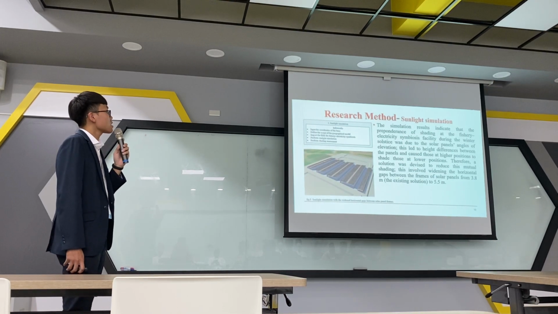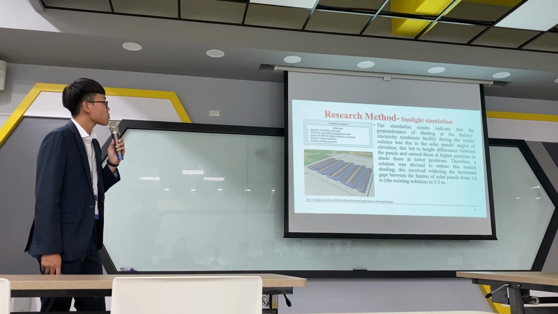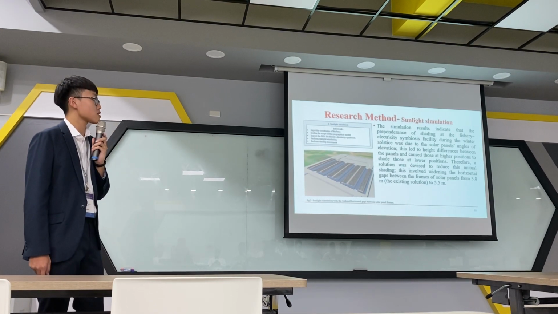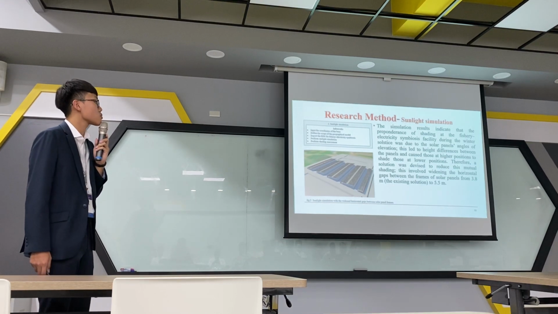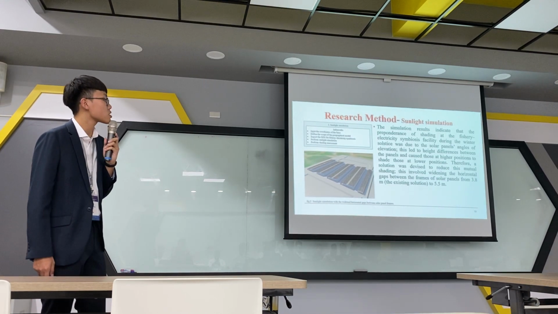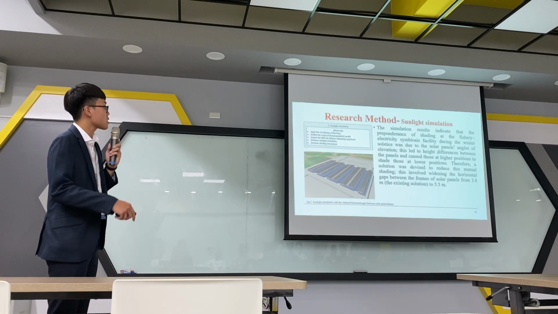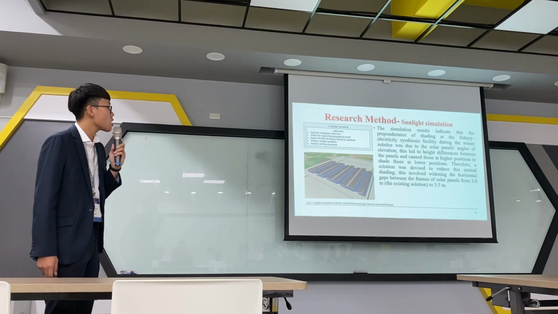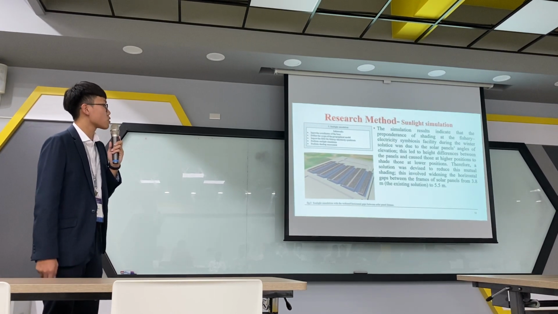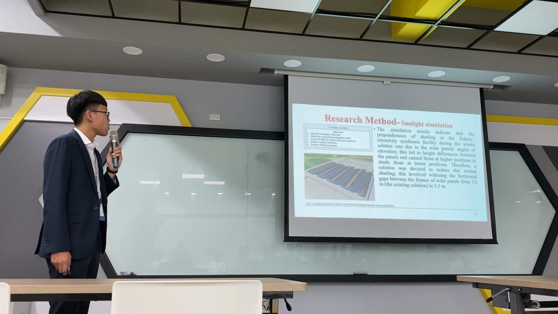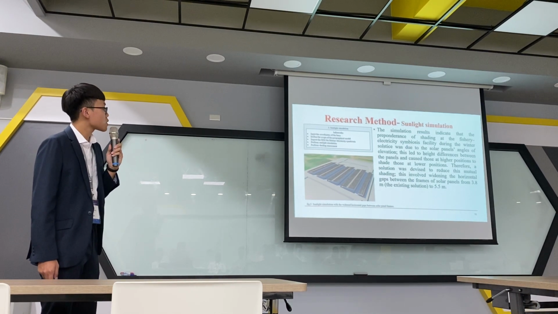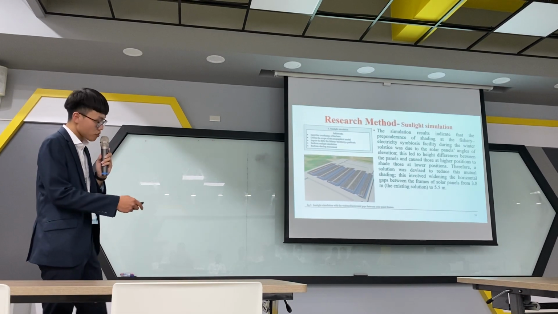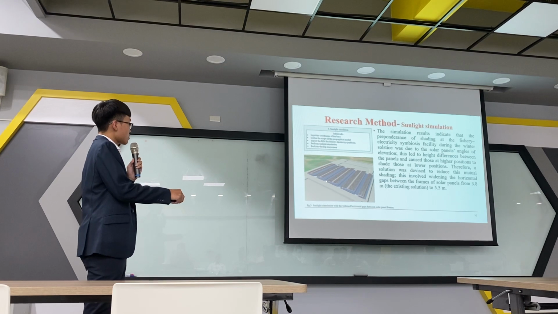The simulation results indicate that the preponderance of shading at the fishery electricity symbiosis facilities during the winter solstice was due to the solar panels' angles of elevation. This led to high differences between the panels and caused those at higher positions to shade those at lower positions. Therefore, a solution was devised to reduce this module shading. This involved widening the horizontal gaps between the frames of solar panels from 3.8 meters to 5.5 meters.